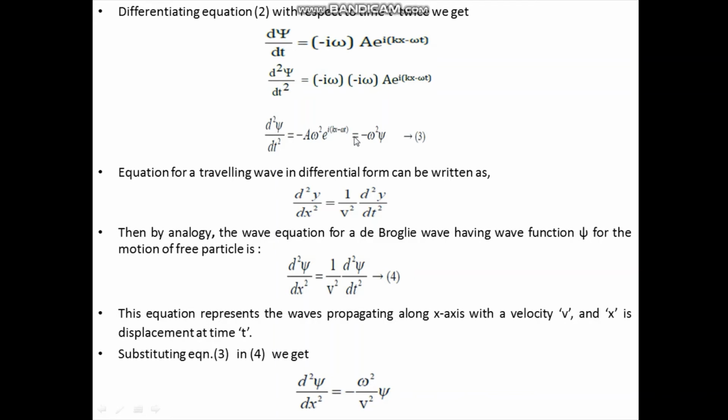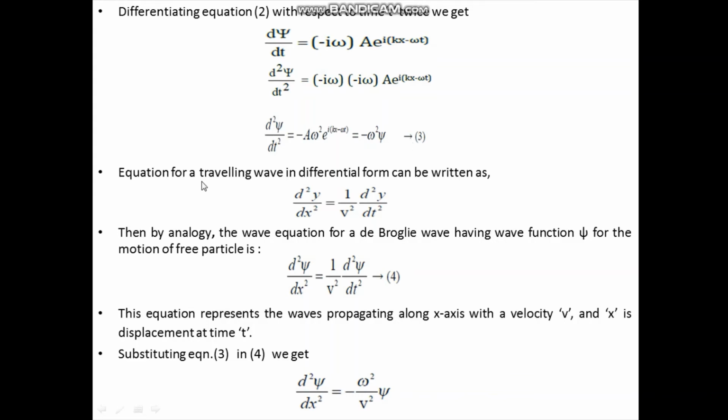So this you can write as minus of omega square into psi. This psi is because from equation number 2, we know psi is equal to a exponential i into (kx minus omega t). That is what we are substituting here. So finally we are getting d square psi by dt square equal to minus of omega square psi. Take this as equation number 3.